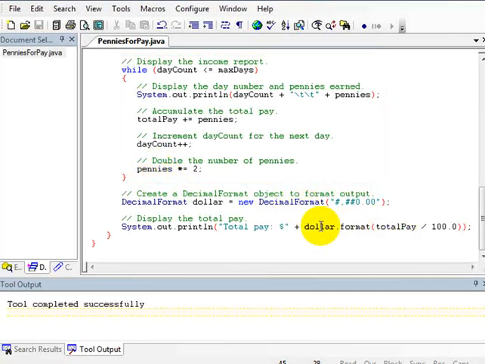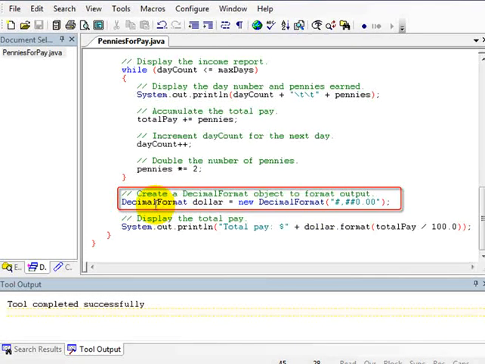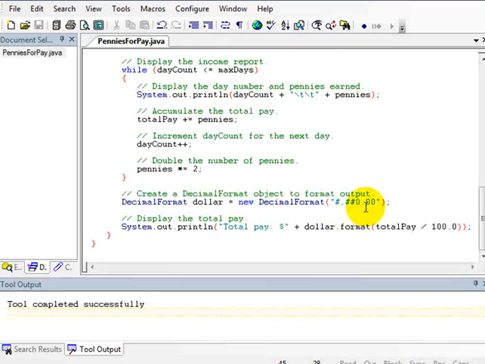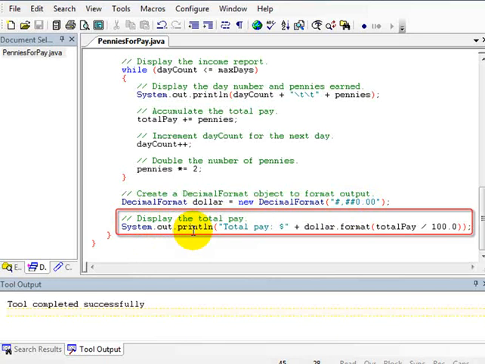The last thing that we do is display the total amount of pay, but we're going to format that. So here we create an instance of the decimal format class. We name it $, and here's the formatting mask that we use to get numbers formatted as dollar amounts. And then the last statement is simply the statement that displays the total pay.